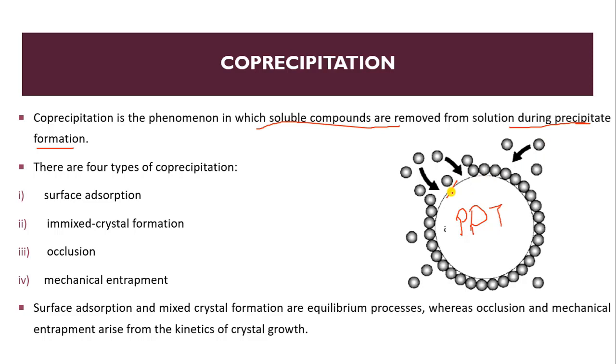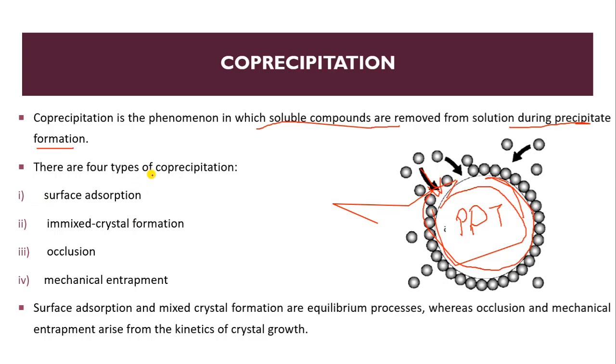When a precipitate forms, these soluble compounds are removed during precipitate formation. So this is known as co-precipitation.